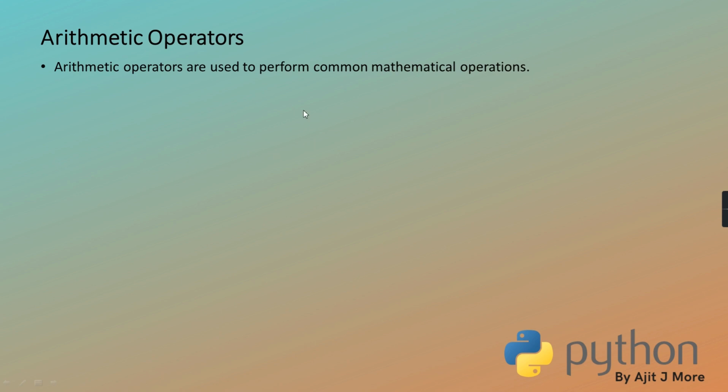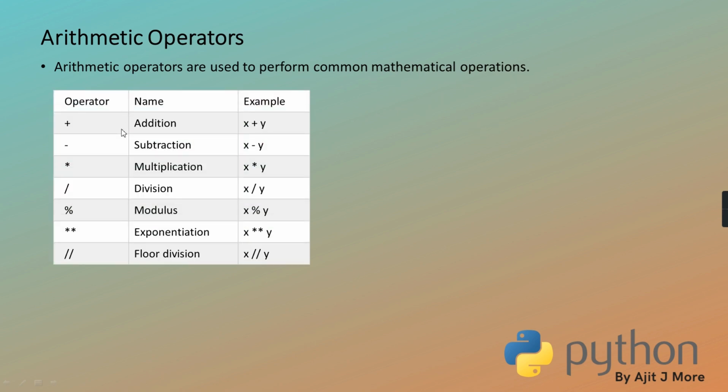See, arithmetic operators are used to perform common mathematical operations, and this is the list I have given. Here on the slide, in a short table, I have explained: plus, minus, multiplication, float division, modulus, exponent, and floor division. Clear? I have given you the explanation, though it's not on the slide, of how floor division works, how single slash works, and how modulo works.